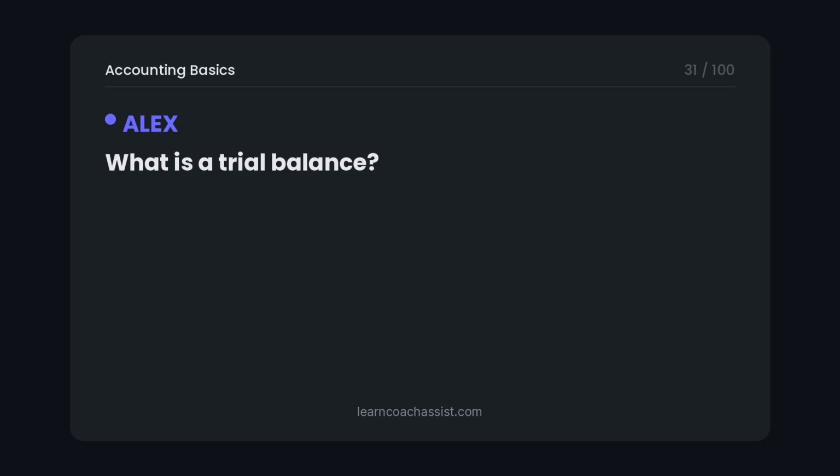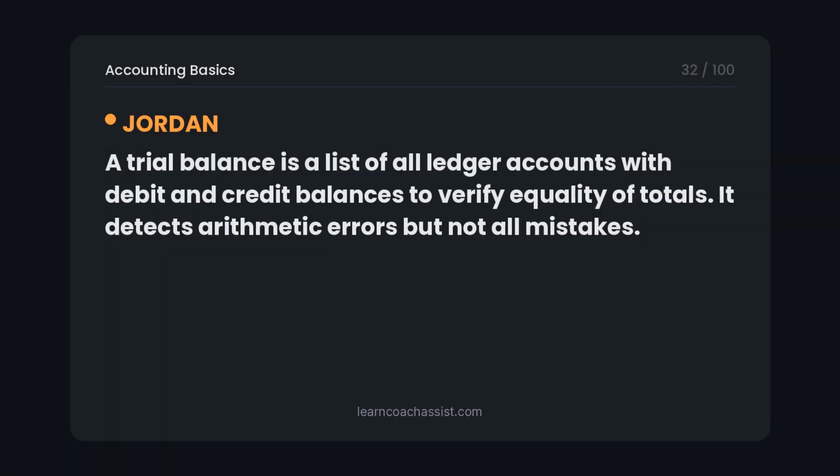What is a trial balance? A trial balance is a list of all ledger accounts with debit and credit balances to verify equality of totals. It detects arithmetic errors but not all mistakes.